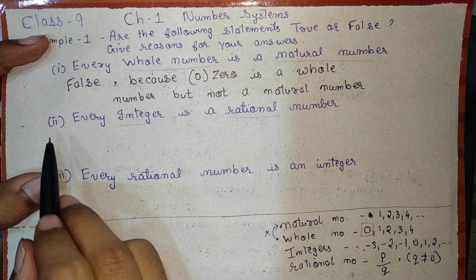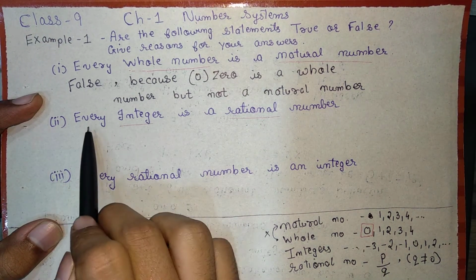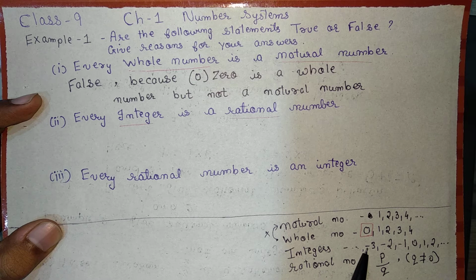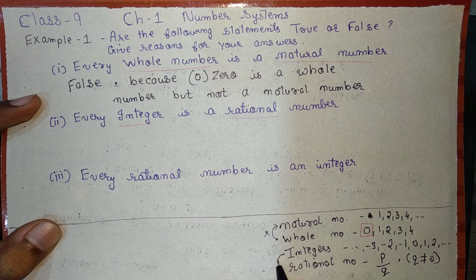Okay, now let us see the second question. Every integer is a rational number. Now, integers start with negative, 0 and positive. And a rational number can also be negative, can also be 0 and can also be positive. So every integer can be a rational number. We are going from top to bottom. Top to bottom is allowed.